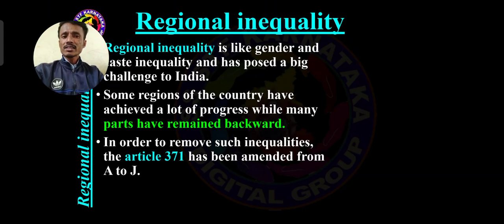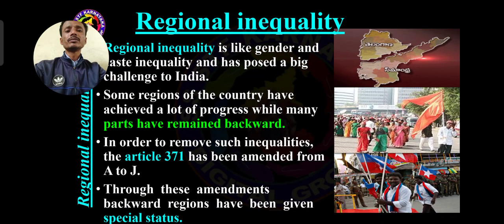Article 371 has been amended into Article 371 A to J. First Article 371 was there, then it was amended from A to J, in order to remove such inequalities at the regional level.